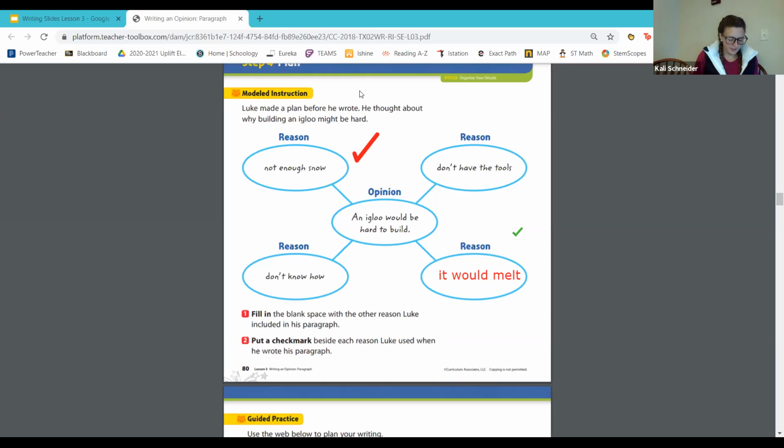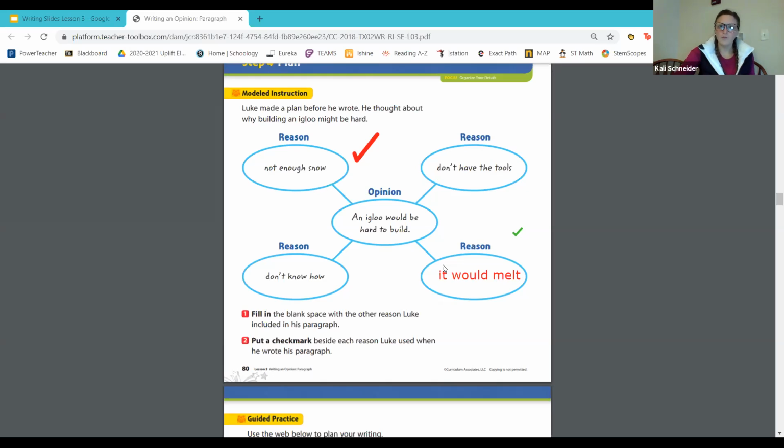It looks like Luke didn't include some of the reasons in his paragraph. That shows that Luke really thought about his reasons and chose the best ones. Because I don't have the tools, okay, and I don't know how, okay, but you could learn how and you could get the tools. But not enough snow and it would melt are things you can't really change because it's the weather in the location that you're trying to build it in. So it's important for us to think about what's the best reason in things that we cannot change and have no ability to. Okay, we can't change the weather there.